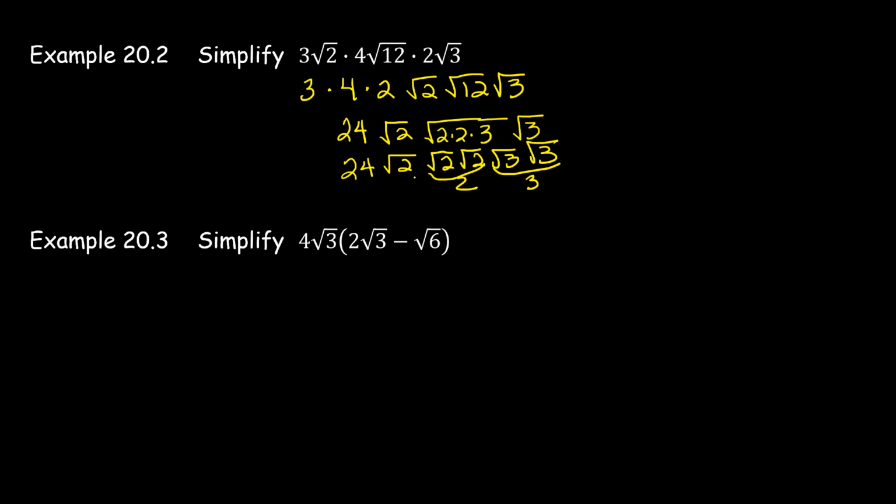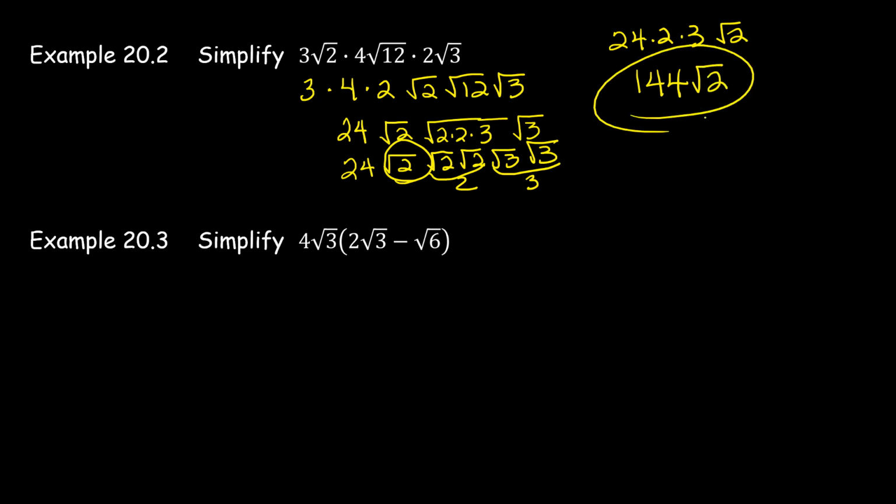So now you've got, this is your only square root left. So you've got 24 times 2 times 3 times the square root of 2. That's all you have left. So that's 48 times 3 is 144 times the square root of 2. And that's as simple as you can get.